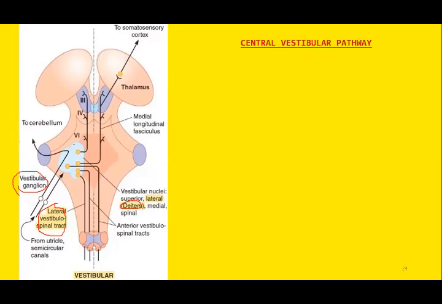Moreover, there are connections of the vestibular nuclei with the cerebellum as well. Remember the role of the cerebellum in maintenance of equilibrium. We will discuss in the coming lectures what the different components of the cerebellum are and how these components play their part in maintenance of equilibrium. So equilibrium is not only maintained by the vestibular apparatus, but there is some degree of contribution by the cerebellum as well.